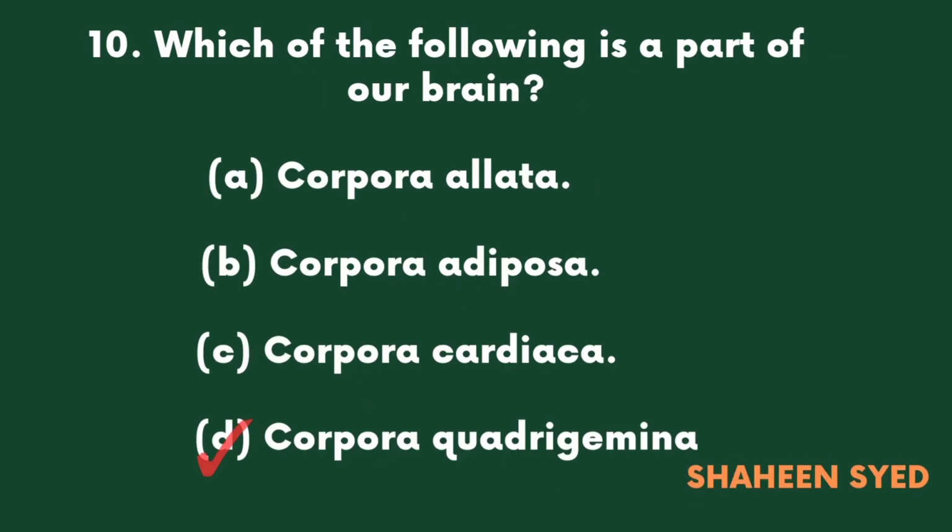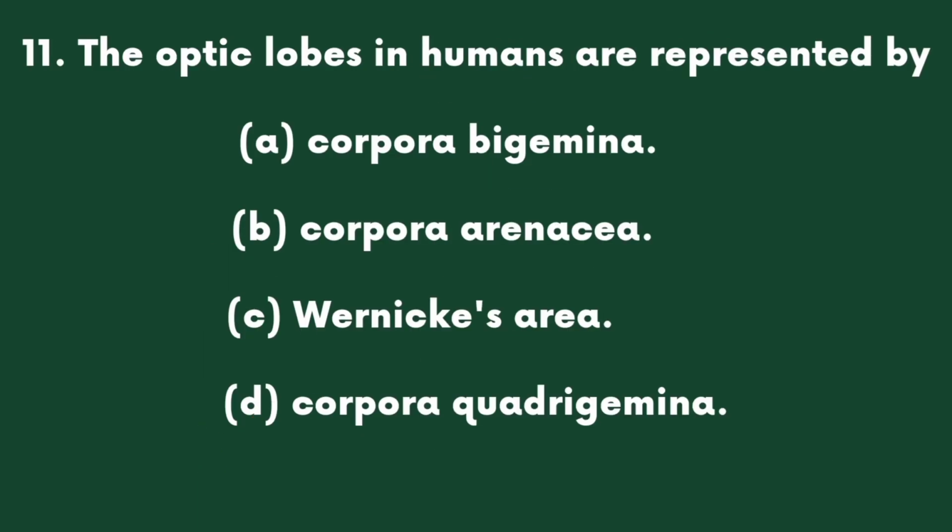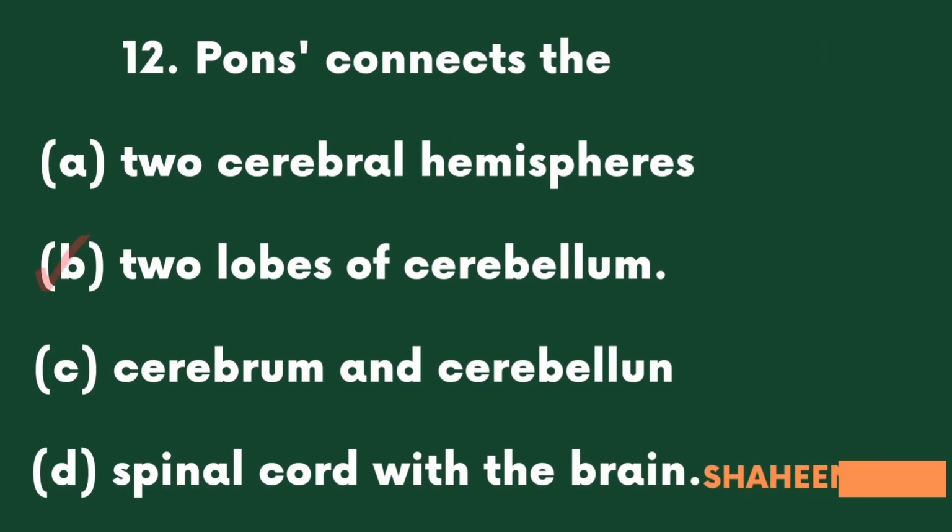Which of the following is a part of our brain? A. Corpora elata, B. Corpora adiposa, C. Corpora cardiaca, D. Corpora quadrigemina. The optic lobes in humans are represented by A. Corpora bigemina, B. Corpora erinaceae, C. Pharynx area, D. Corpora quadrigemina.